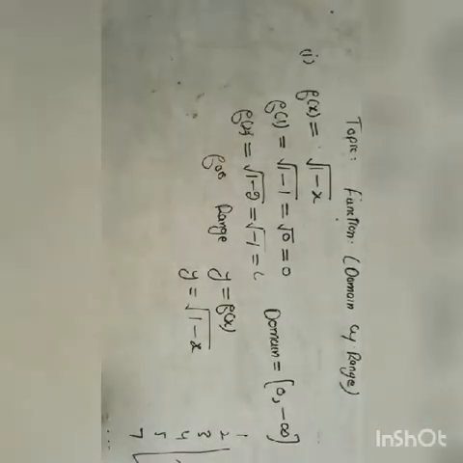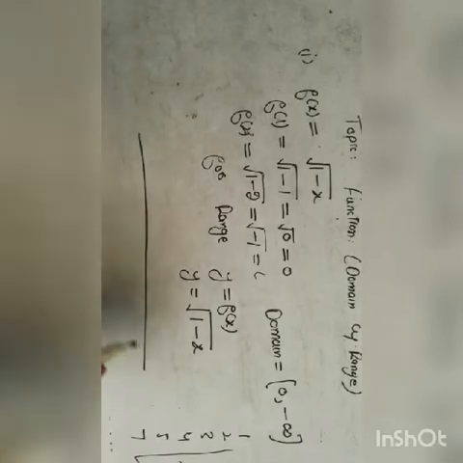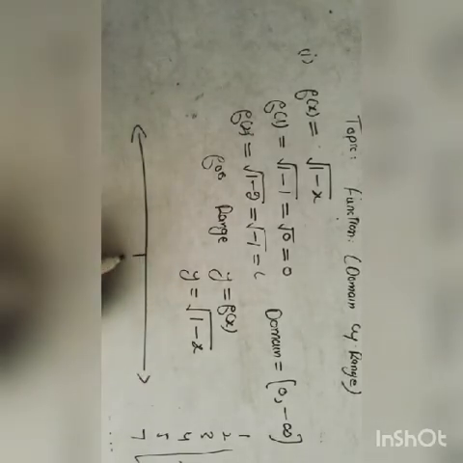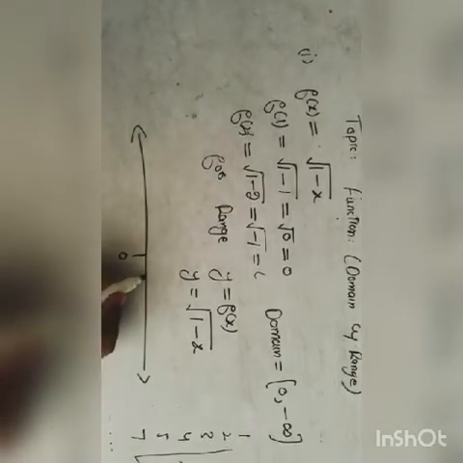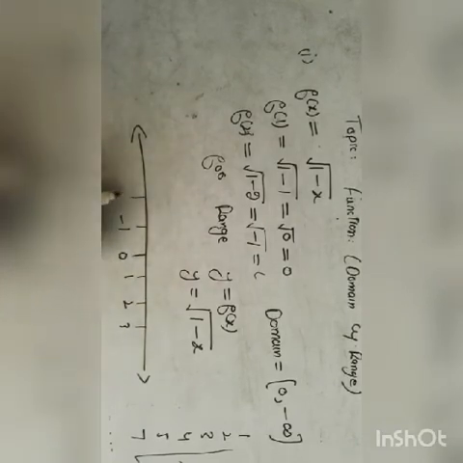So for the domain of the function, this is a real line. At the middle of the real line, 0 exists, and on the right side all the positive numbers are positive integers. On the left side all the negative numbers are negative integers.